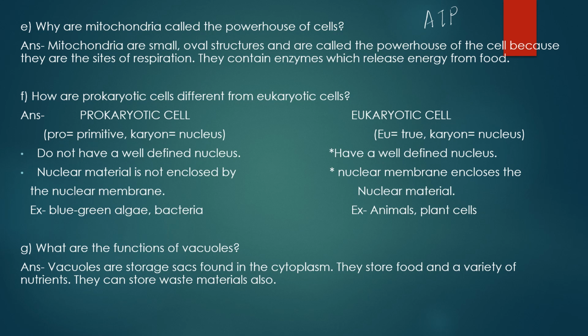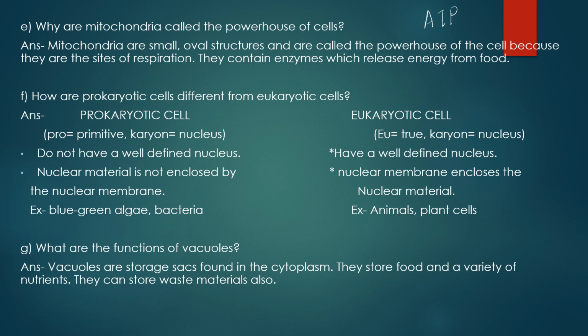Okay. So what you will write? You will be writing mitochondria are the small oval structures. They are called as the powerhouse of the cell because they are the sites of respiration. They contain enzymes which release energy from food. Okay, that much is enough.